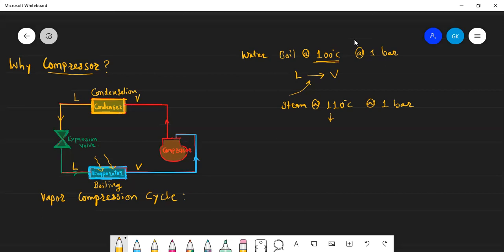Is it 100 or 99 or 99.9? Obviously it will condense at 100 degrees centigrade only. This vapor becomes liquid at 100 degrees centigrade. Why? Because we are maintaining the same pressure. So what does it mean? The boiling point is equal to the condensation point.